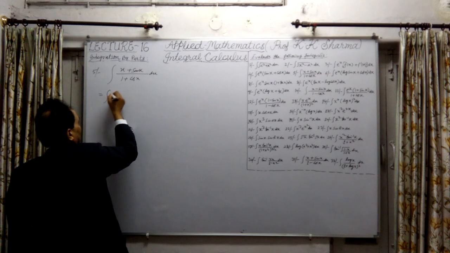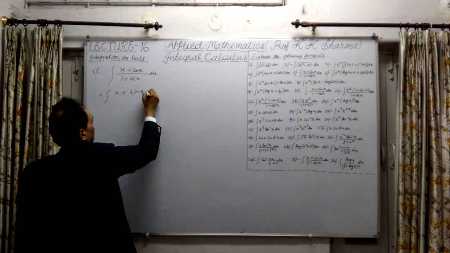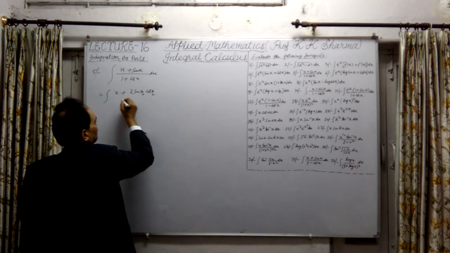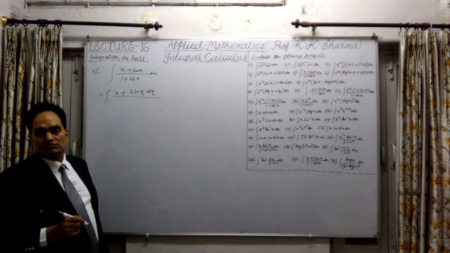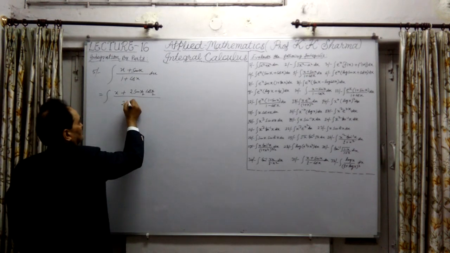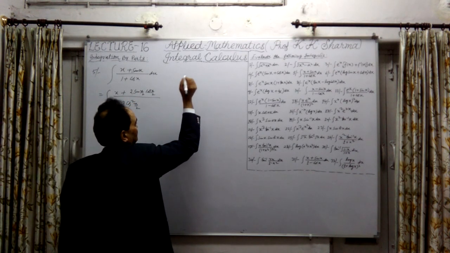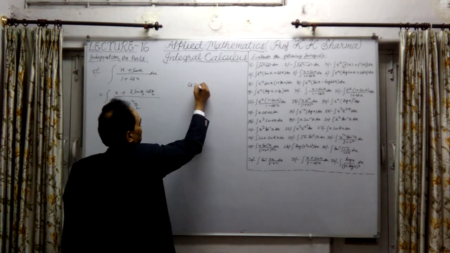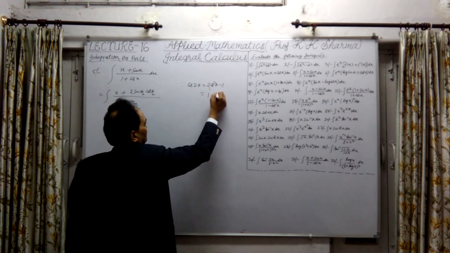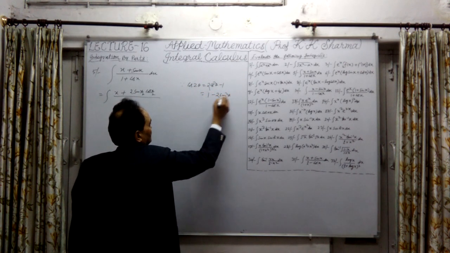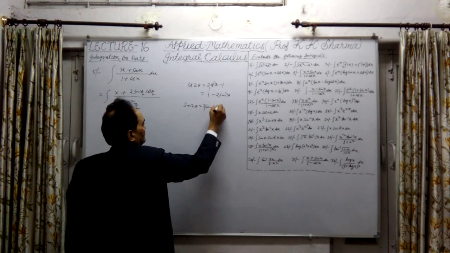Now if I write it as x plus, this is nothing but 2 sin x by 2 into cos x by 2, divided by 1 plus cos x, which is 2 cos square x by 2. Since cos 2 theta is equal to 2 cos square theta minus 1, equal to 1 minus 2 sin square theta, and sin 2 theta is equal to 2 sin theta into cos theta.